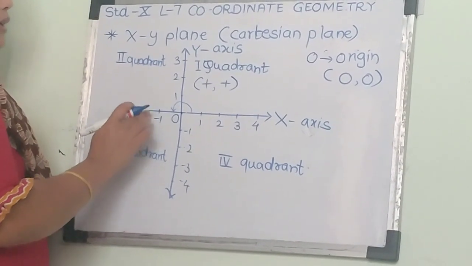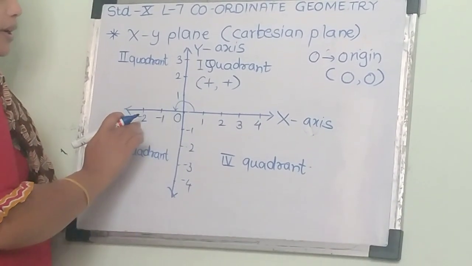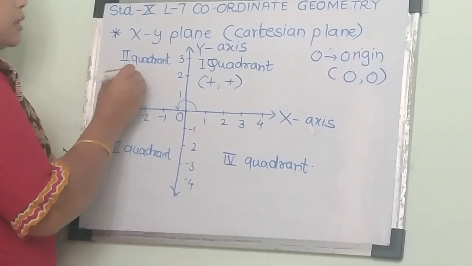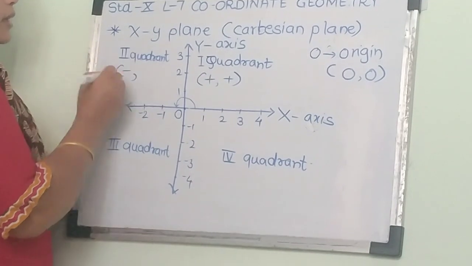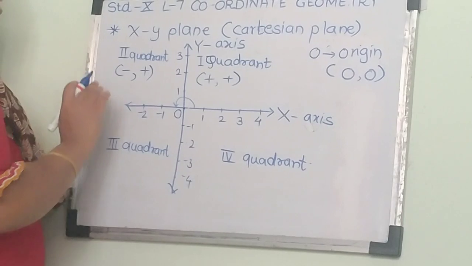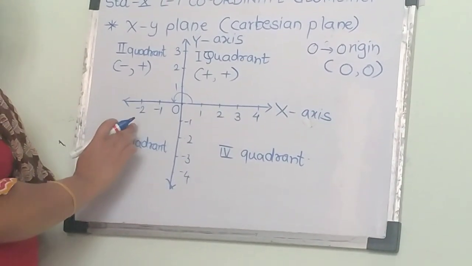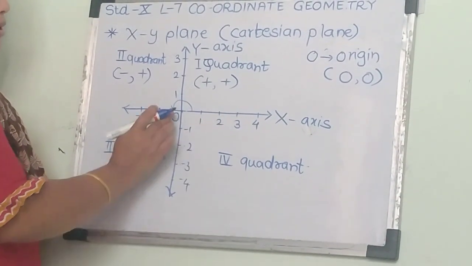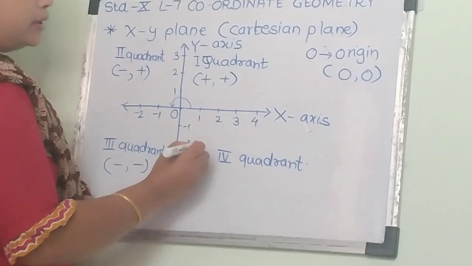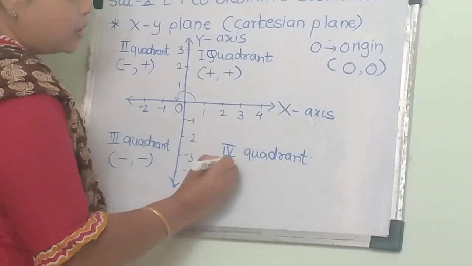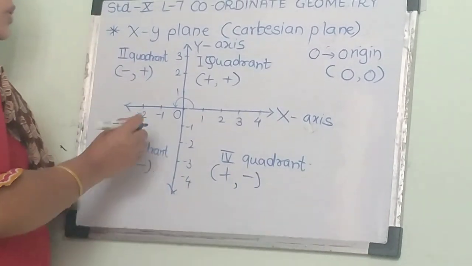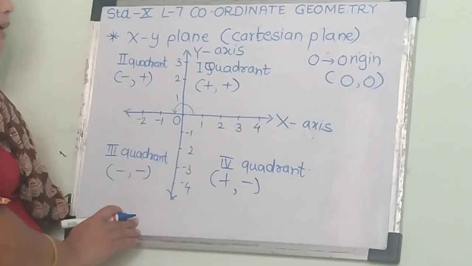In the second quadrant, the x coordinate is negative and the y coordinate is positive, so every point in the second quadrant is in minus-plus form. In the third quadrant, both x and y coordinates are negative. And in the fourth quadrant, the x coordinate is positive and the y coordinate is negative. We already learned this in 9th standard.